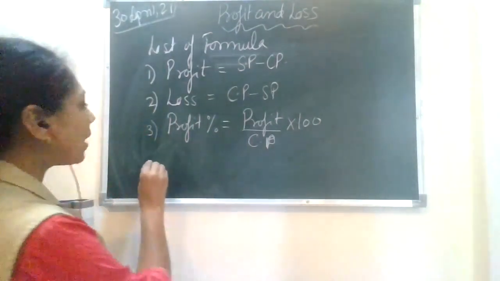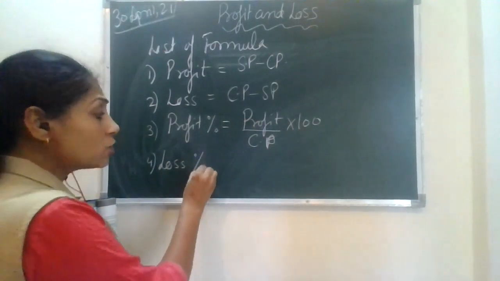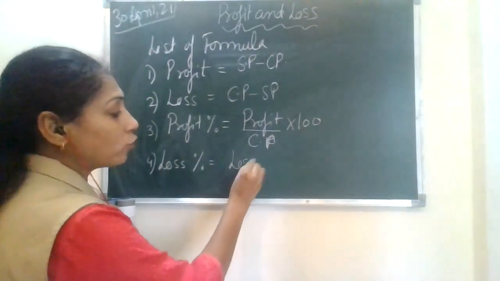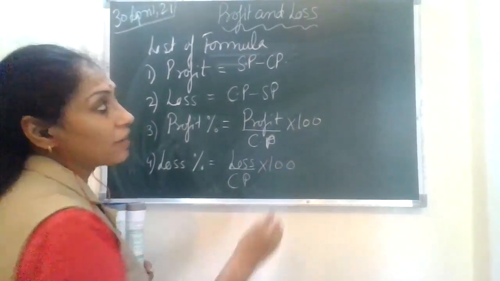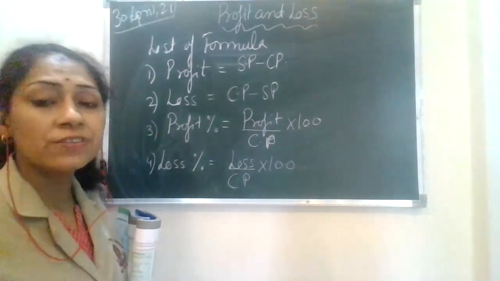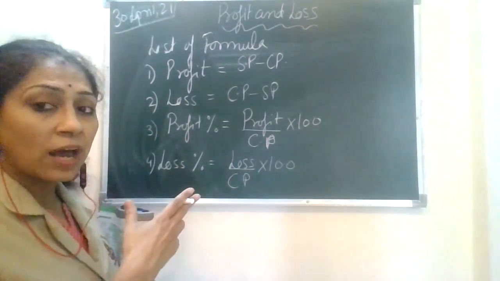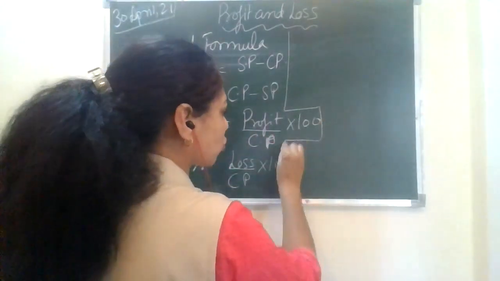Okay. In a similar manner, if I ask you to calculate loss percent, you will say, ma'am, same scenario, loss out of CP, because I told you the base would remain the same, that is your cost price. Okay. These are the 4 basic formulas which were given in your 7th class book as well. Other formulas I'm going to tell you now. Fine. Let us browse a little more on this topic.